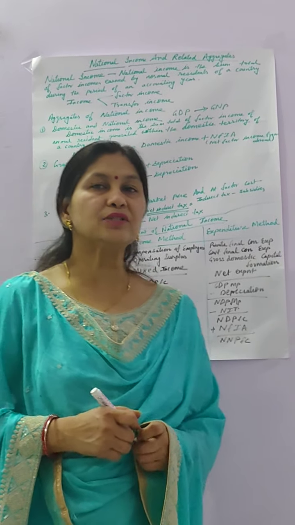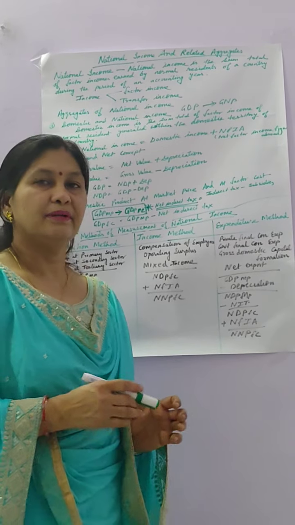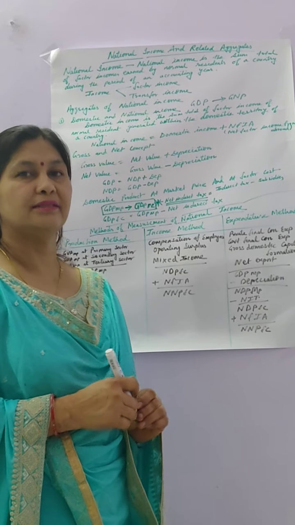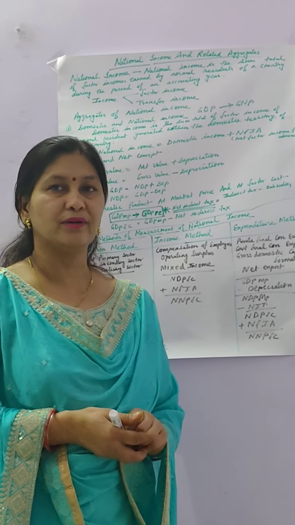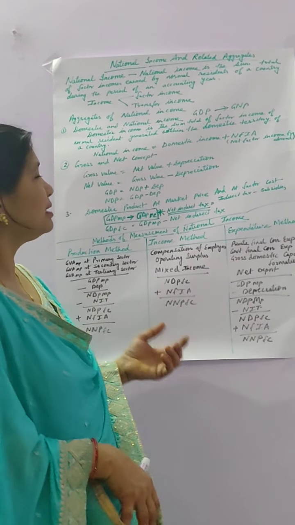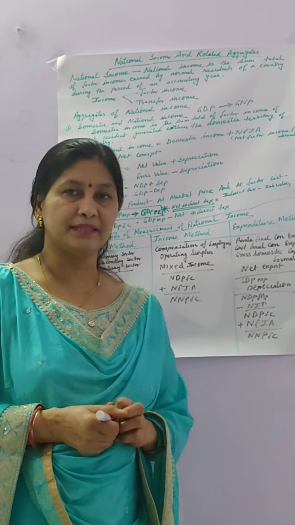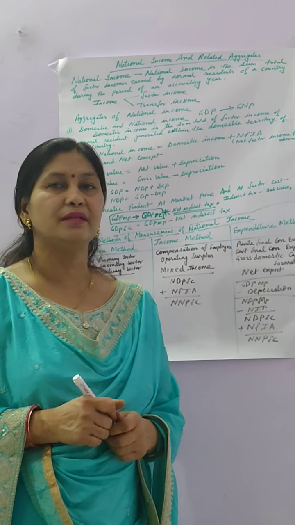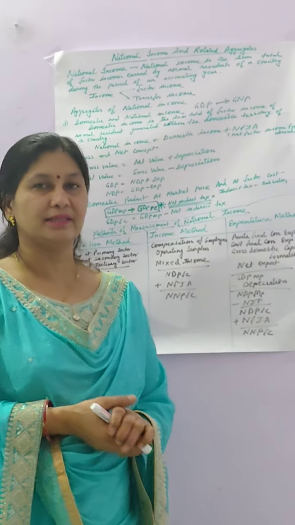Now students, our next topic is national income and related aggregates. Just now you have studied the circular flow of income, what is macro income, and what is the nature and scope of macroeconomics. Now, national income and related aggregates. This is the chapter on how you calculate national income. But before calculating national income, you must understand some top points related to the aggregates of national income.